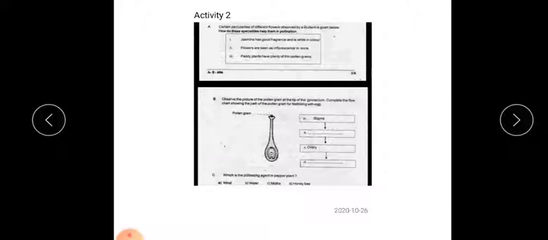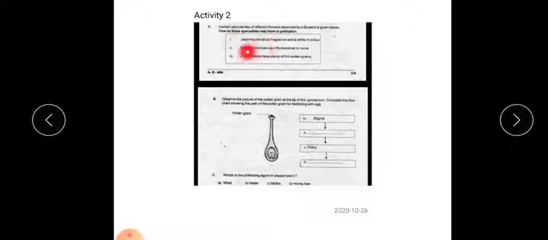Second activity: certain peculiarities of different flowers observed by a student are given below. How do these specialities help them in pollination? We studied what pollination is and we know the factors that help pollination. Here 3 statements are there. You have to find out the peculiarity of that flower and the pollinating agent.